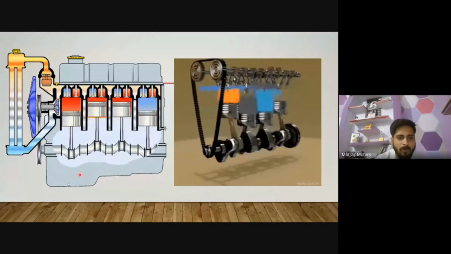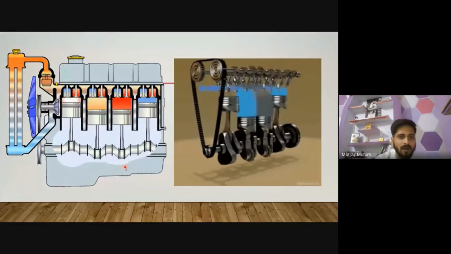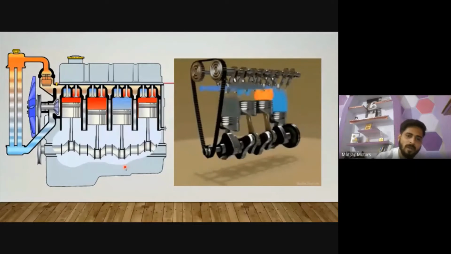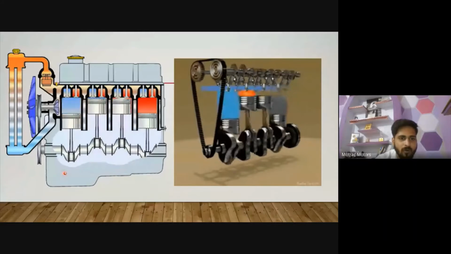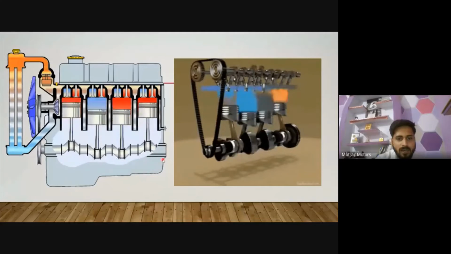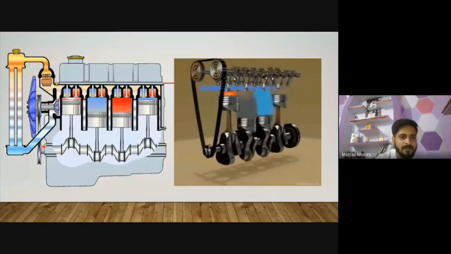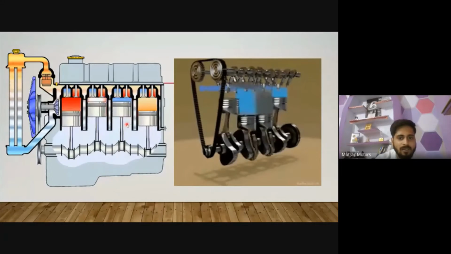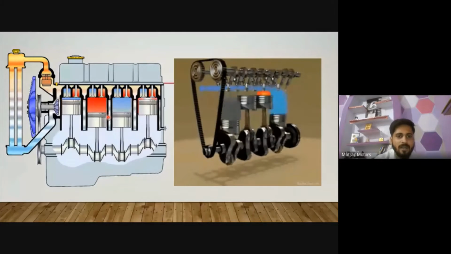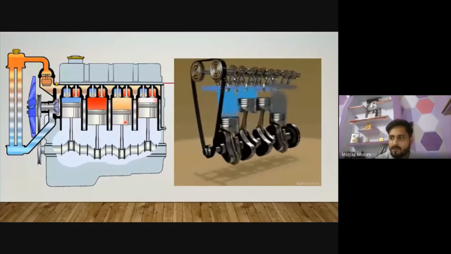And this bottom part is known as the sump. Most of the time, you have seen that you put in engine oil. Okay, this engine oil directly comes into the sump part. Okay, and it is connected with various channels. Okay, so it is lubricating all your parts so that they can run without any friction.